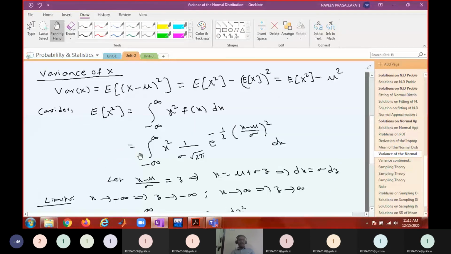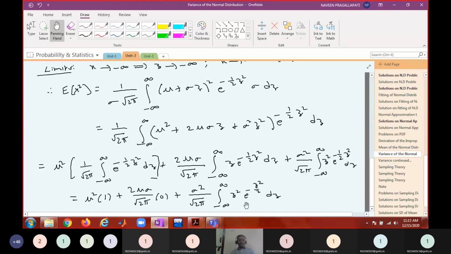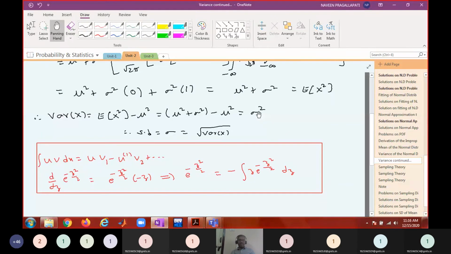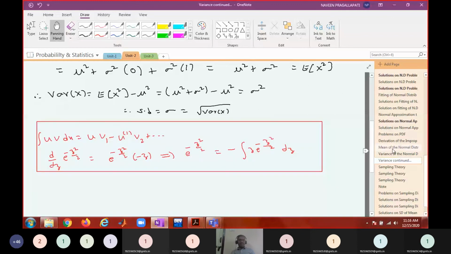Initially I said these two are parameters, and now we are proving that these parameters are actually the mean and variance of the normal distribution. So the variance we derived is sigma square, and the standard deviation, the square root of the variance, is sigma.